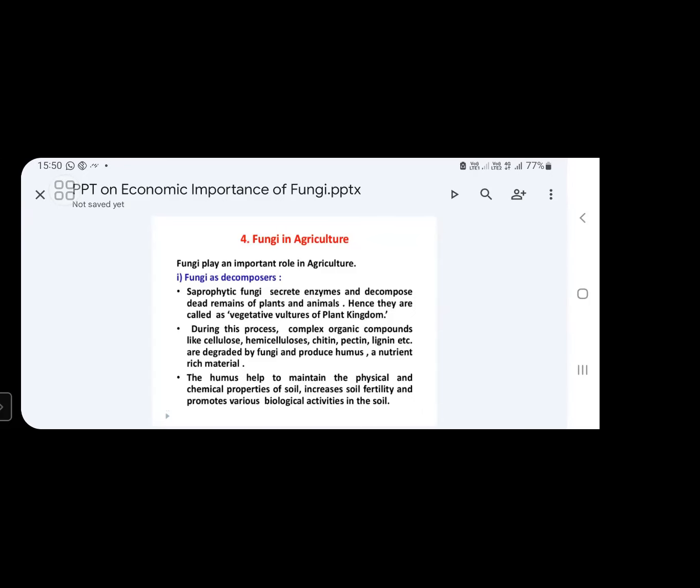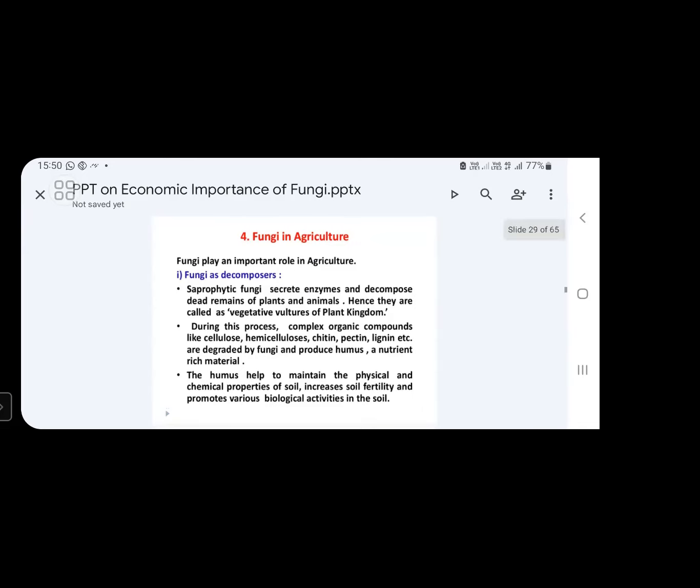First use in the agriculture sector: fungi are used as decomposers. Some saprophytic fungi secrete enzymes.